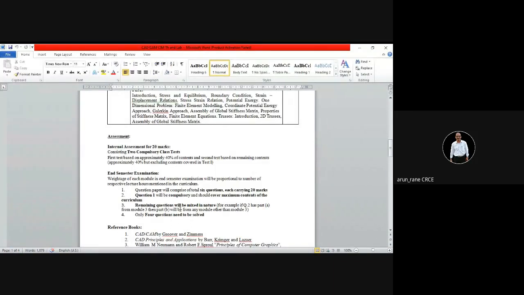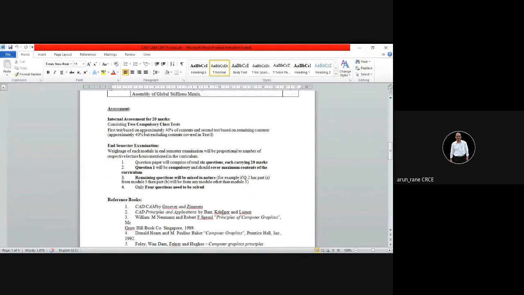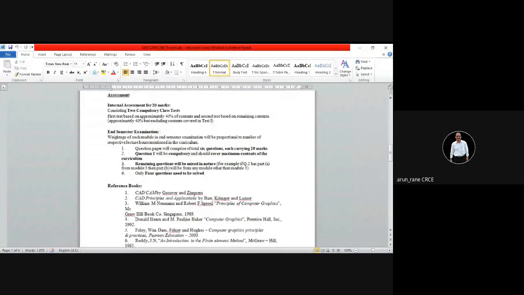Write in brief, or explain the working of this, explain the working of a CNC machine. So the maximum weightage of a particular question will be 10 marks. All right. So you have question number one compulsory. That means out of the remaining 5 questions, you have to solve 3 questions, and every question will have sub questions.